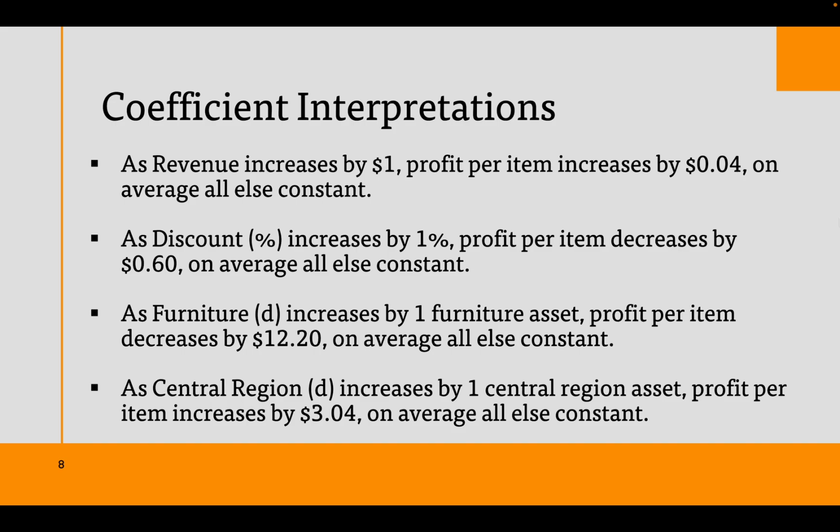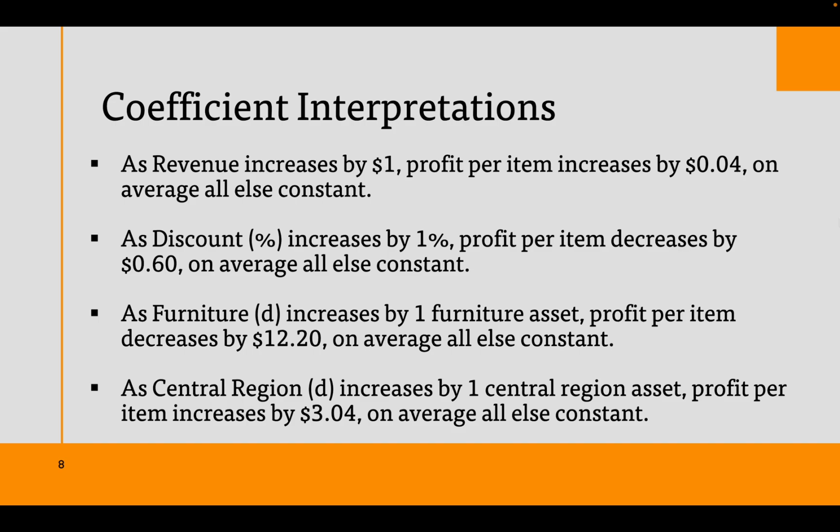Using our significant variables discussed earlier, we have found that as revenue increases by $1, profit per item increases by 4 cents, on average, all else constant. As discount percentage increases by 1%, profit per item decreases by 60 cents, on average, all else constant.